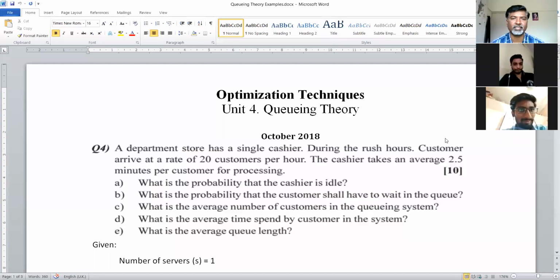Dear student, in the last lecture we completed the basic concepts related to queuing theory. Also, we covered different formulas that are used in queuing theory. Today we see some examples related to queuing models or queuing theory. Some examples we have taken into consideration from SPPU exams.